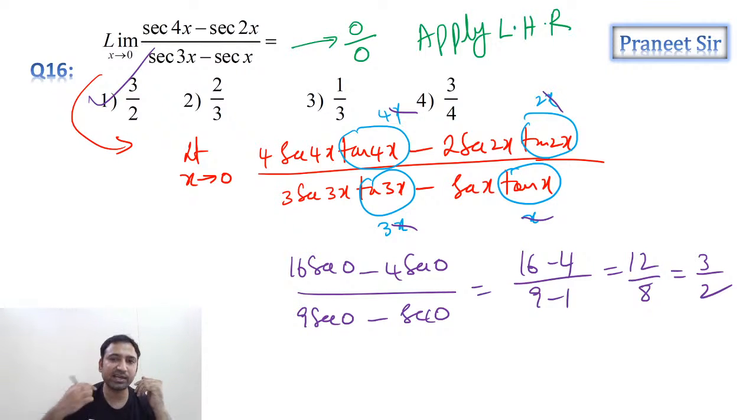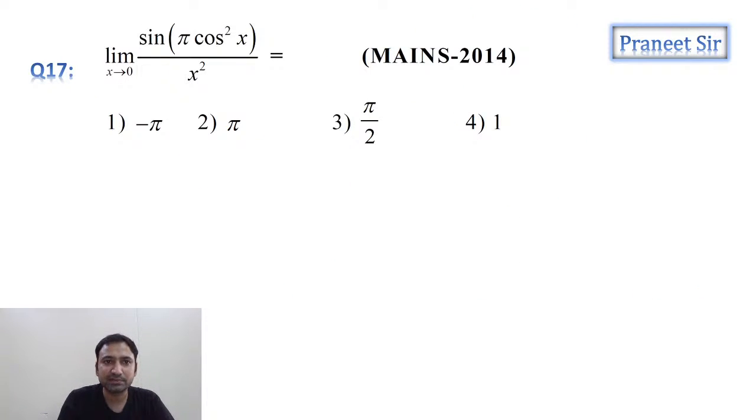Simple, very simple. As it is in the form of 0 by 0, we are applying L'Hospital rule here, and tan 4x I am replacing with 4x. Anything is fine, whatever method you want, you can do it. This is not the only method we have. There are so many methods. This is one of the methods. Okay, so chalo guys, let's move on.